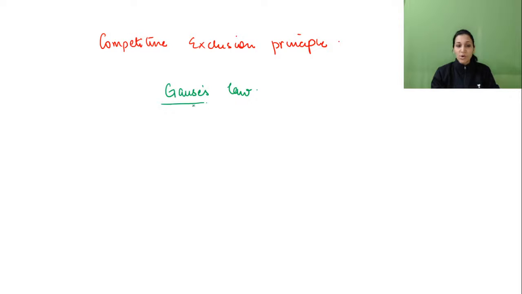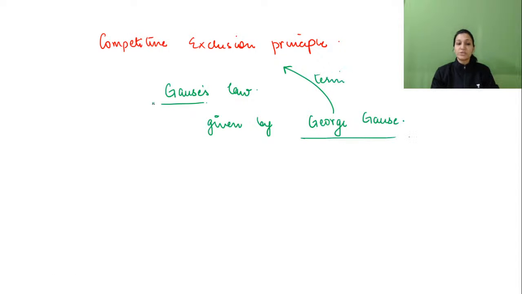Why is it called Gauss's law? Because this term was given by George Gauss. So it is also called Gauss's law.